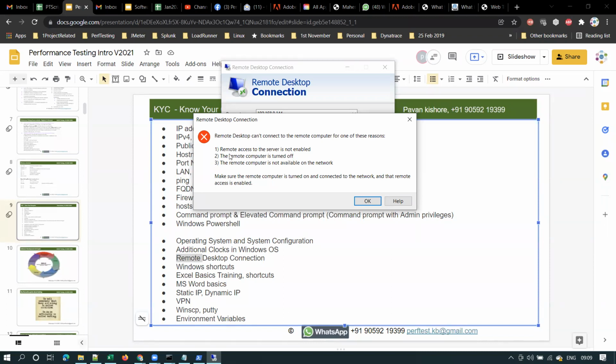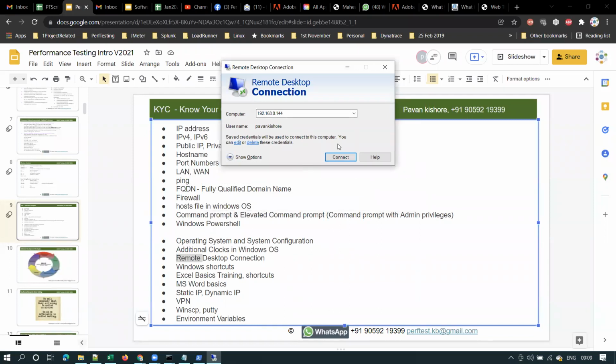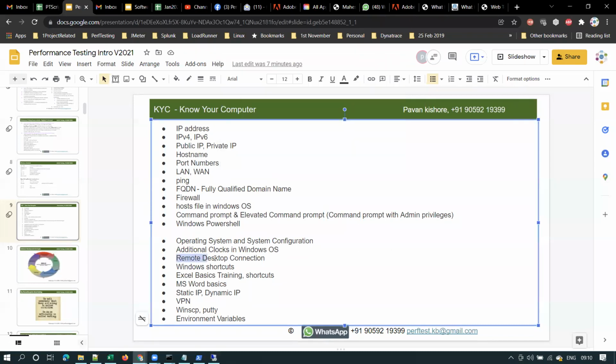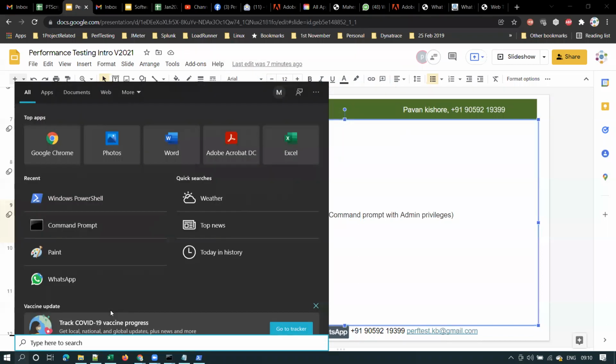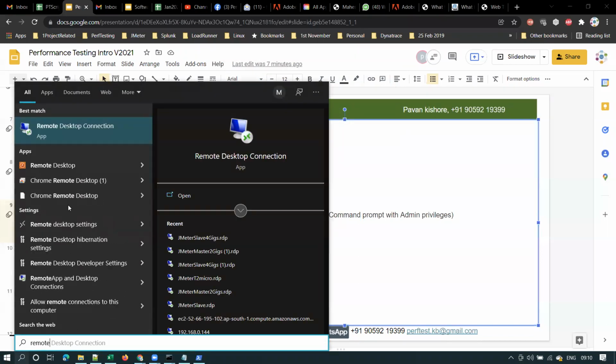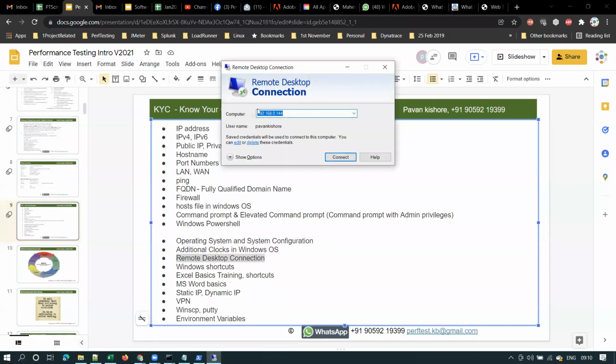You got this maybe because remote access to the server is not enabled on that machine. Otherwise, it will prompt for your username and password, and you will be able to connect to that machine. So this is where we use remote desktop connection. The other way to launch it is in the Windows search box: type remote, and you can use that shortcut to launch the remote desktop connection window. Clear, guys? Here you can enter the IP address and credentials of that machine to connect to it.